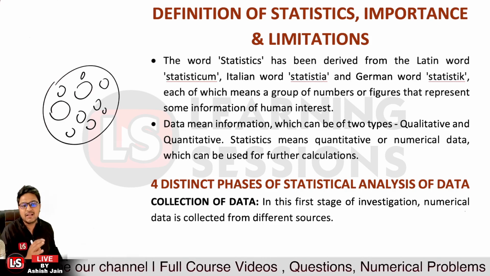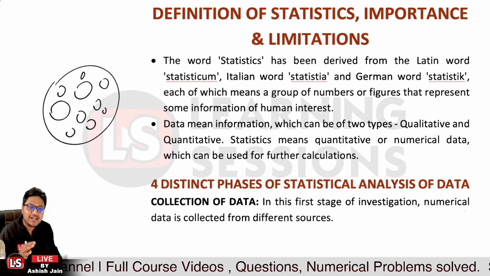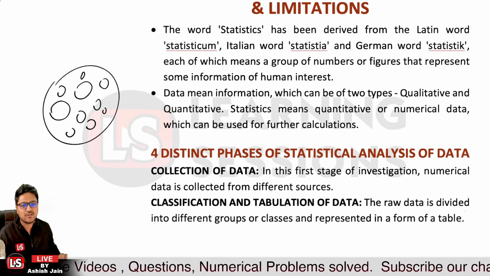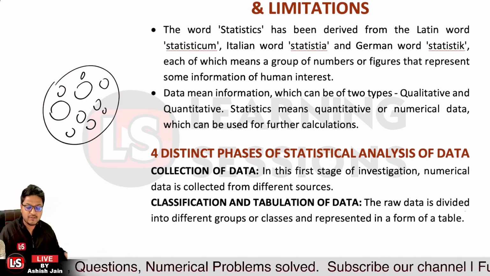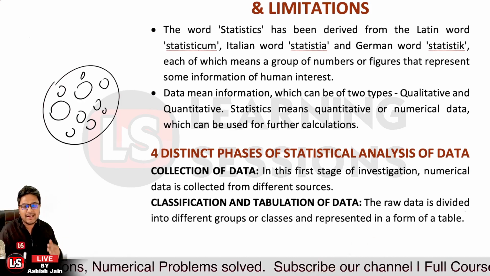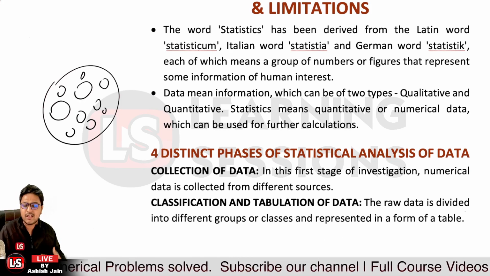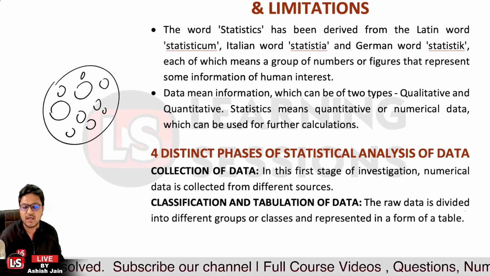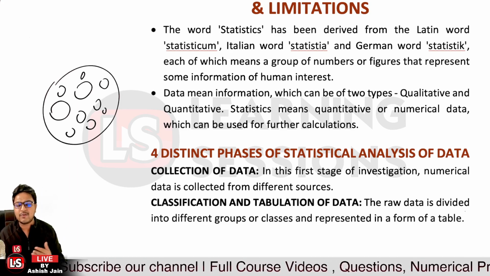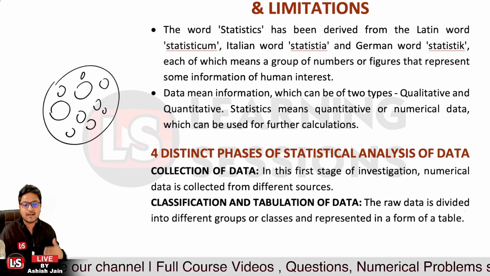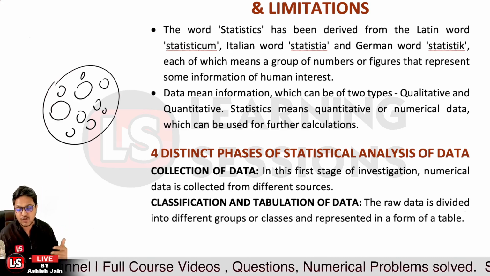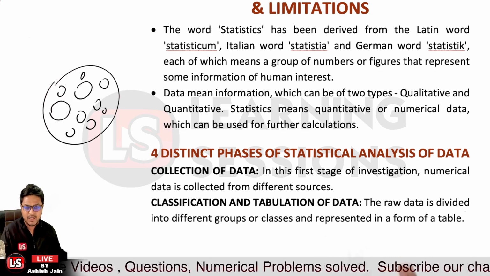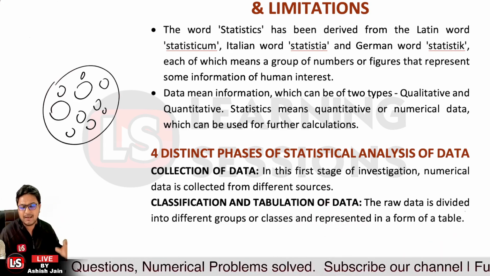Now let's learn the four distinct phases of the statistical analysis of data. First of all, it's related to the collection of data. In this stage, the investigator will be collecting the data. For example, if you want to study a group of students in a school, we are going to collect the data related to those students. The data can be collected from different sources available in the public domain, or through a survey.